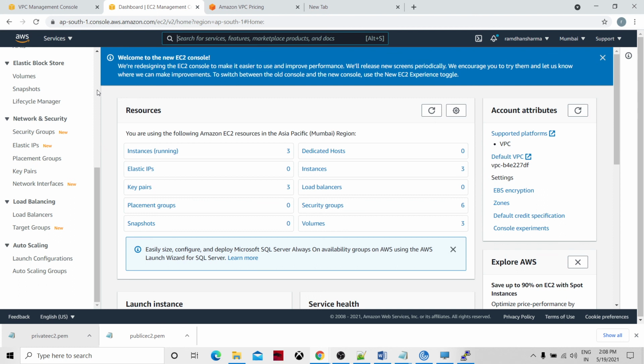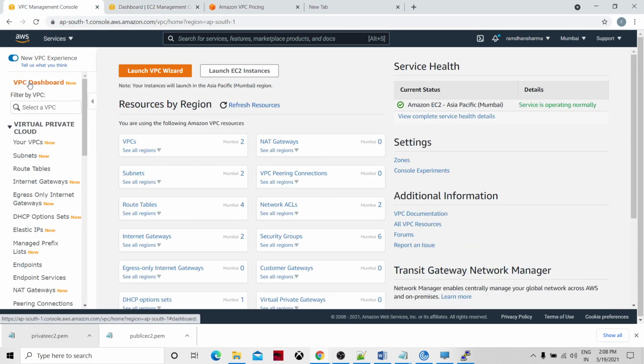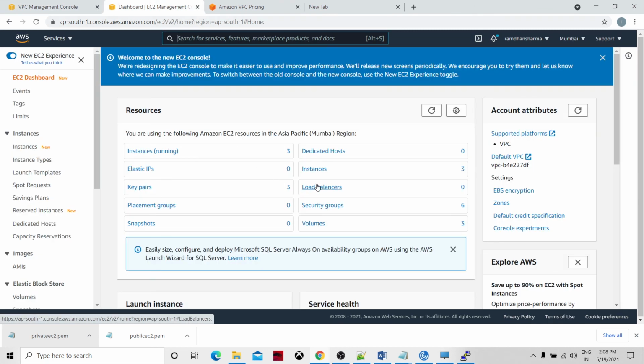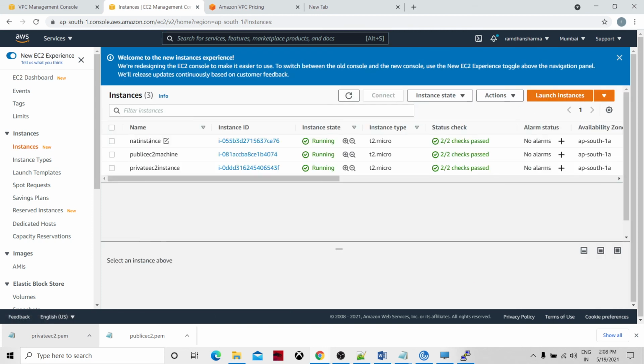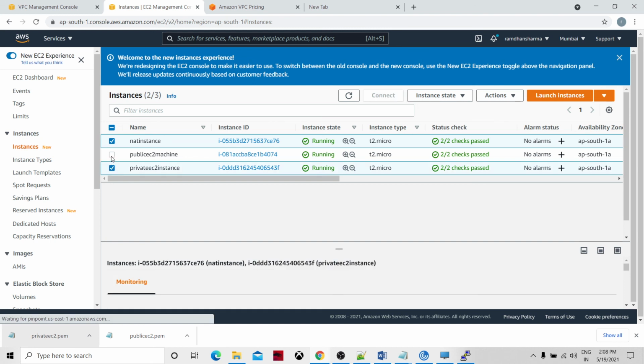Now we need to remove all the resources that we created. You need to go to every dashboard. Mostly, we have created resources in the EC2 dashboard and VPC dashboard, so go ahead and remove whichever you have created. First I will remove the instances, these EC2 instances and NAT instances.